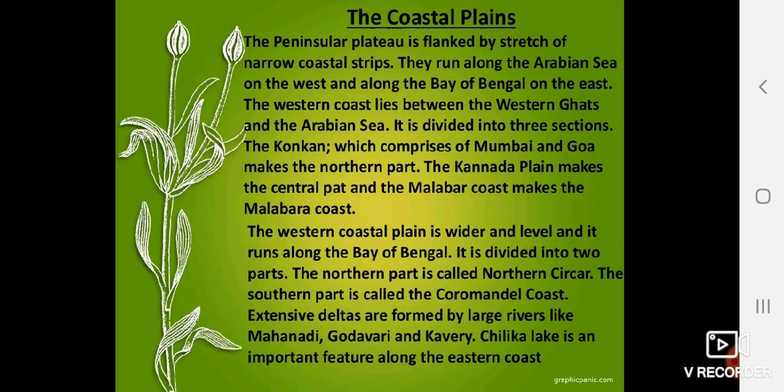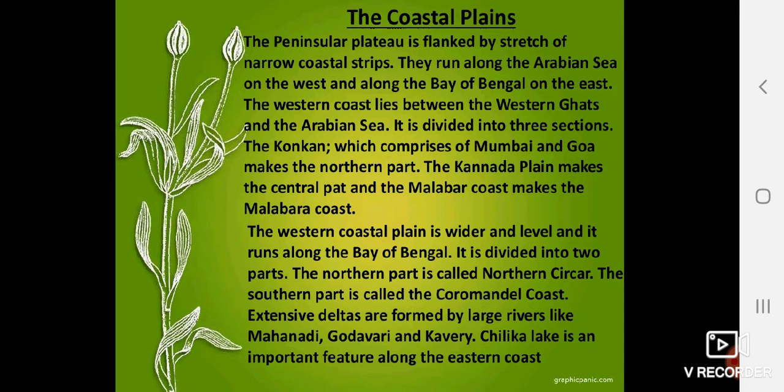It consists of three sections. That is Konkan and Malabar. The Konkan is between Mumbai and Goa. It is also known as Kannad Plain, while the southern stretch is referred to as the Malabar coast. So the peninsular plateau is flanked by a stretch of narrow coastal strip that runs along the Arabian Sea on the west and along the Bay of Bengal on the east.